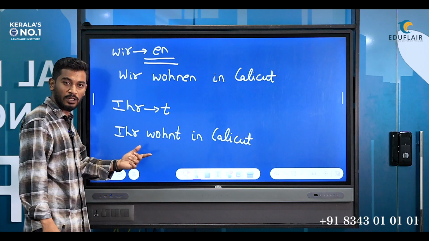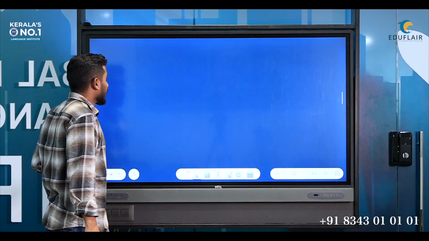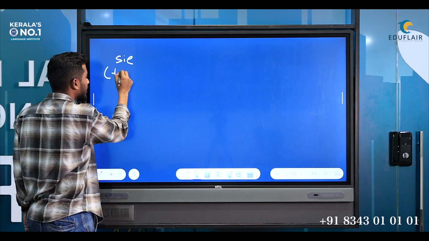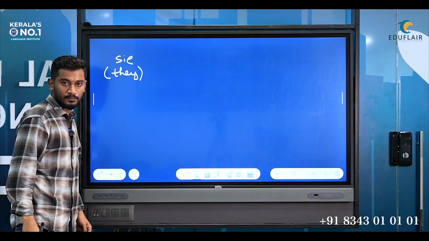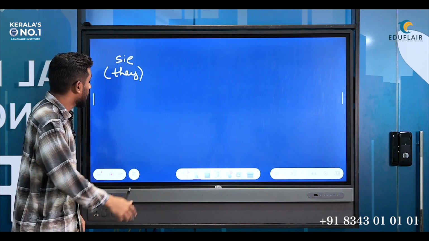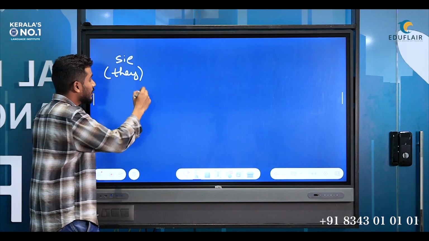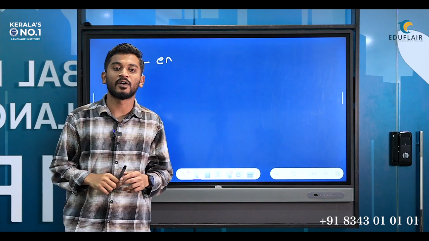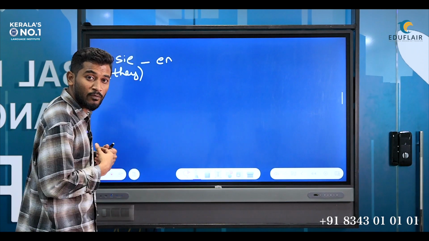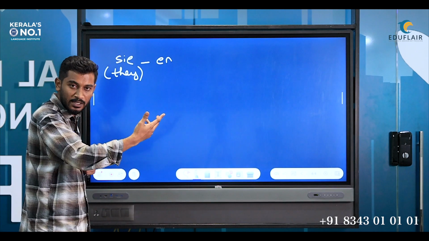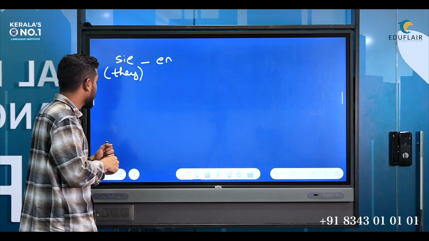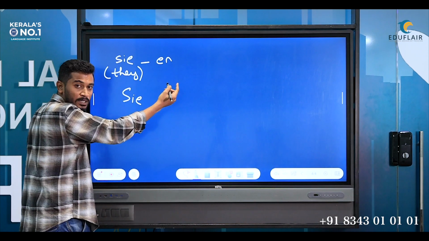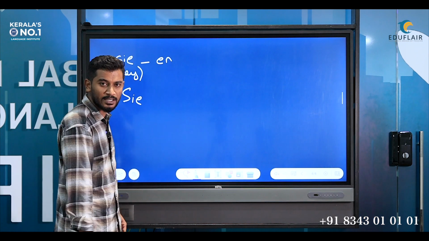Now let's move to the next one. The next one that we are about to discuss is sie. What is this sie? This is basically your they, third person plural. What is the ending that we have with this sie? It is en. That is, the verb remains in infinitive form. Suppose I want to say to a group of people in a third person way, they live in Calicut. What will I use? Sie. As discussed, the verb remains in its normal form, or we can call it the infinitive form.